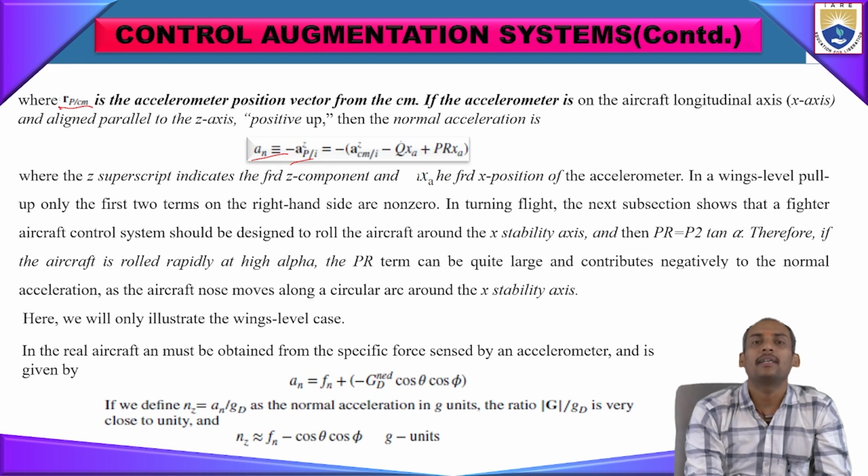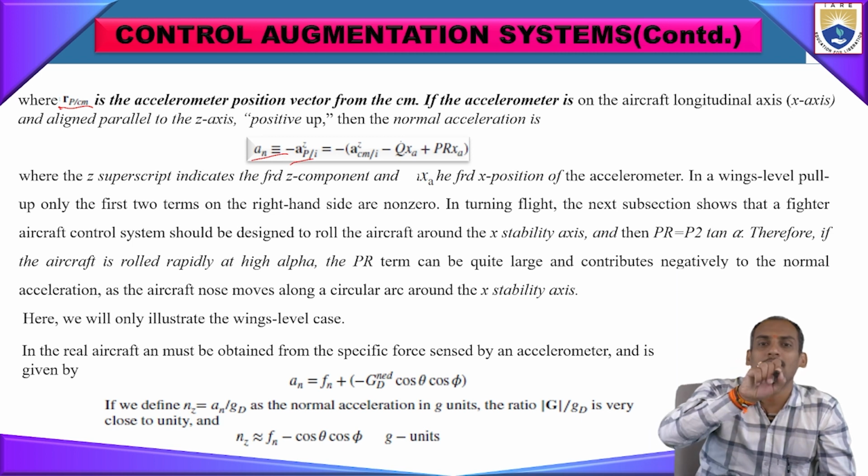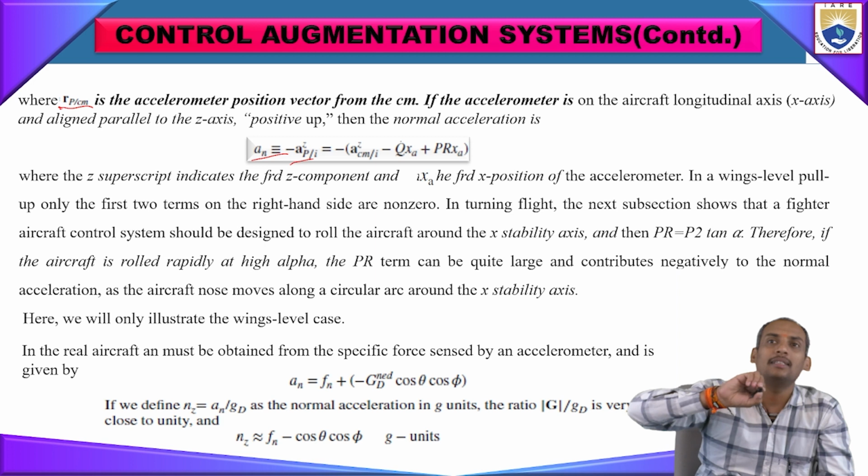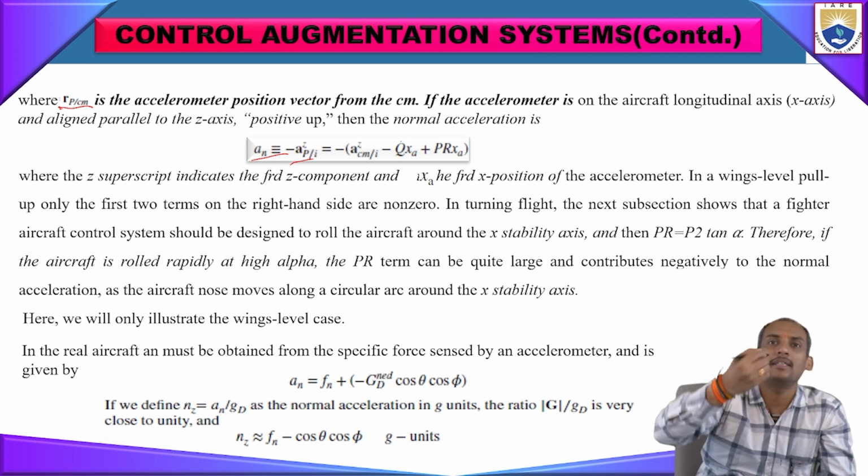Therefore, if the aircraft is rolled rapidly at a high alpha, meaning high angle of attack, the PR term will be quite large, and that contributes negatively to the normal acceleration, as the aircraft nose moves along a circular arc. If the nose movement is going straight, it is like a straight line. But if it is taking an arc, it is taking a higher turn rate.